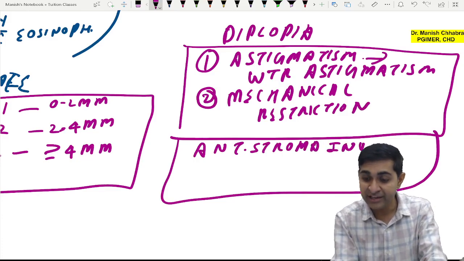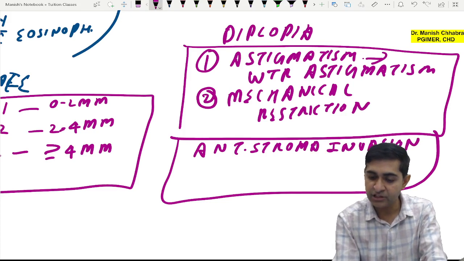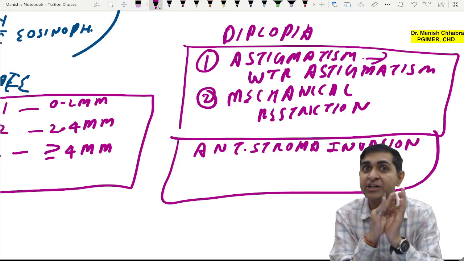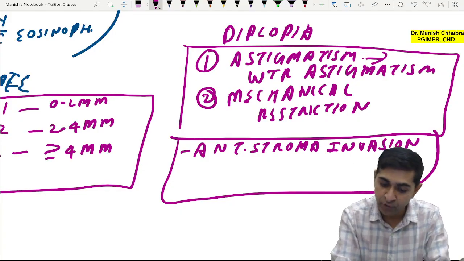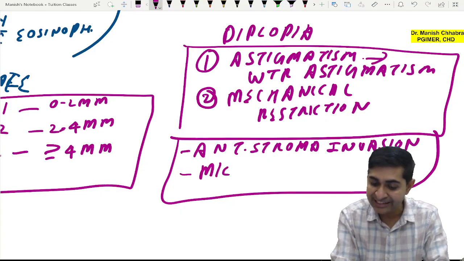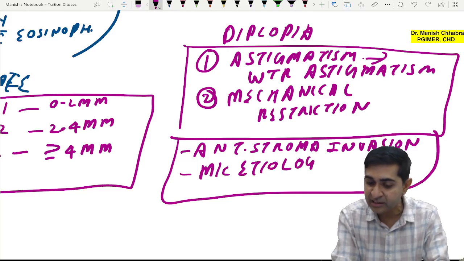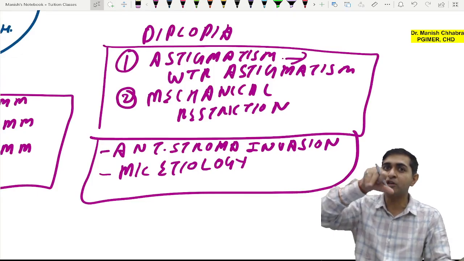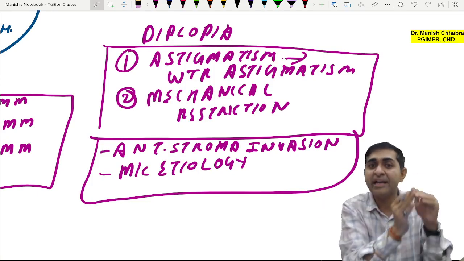Anterior stroma invasion. Only anterior stroma. It does not go till Descemet's membrane, till epithelium. And what is the most common etiology? These are all one-liner options in your previous year MCQ. So I have taken one important question. I am telling you all the relevant options.